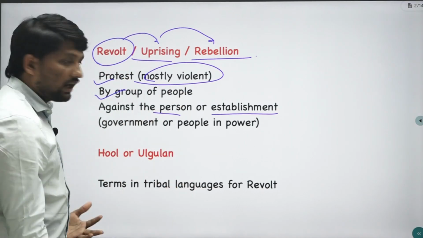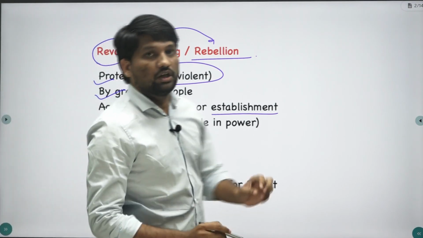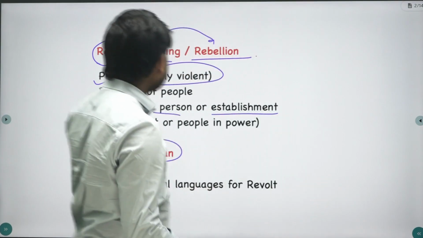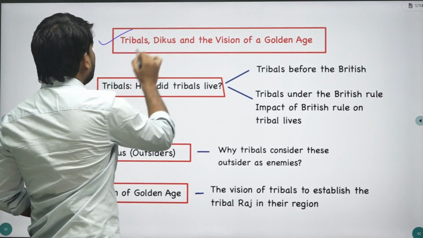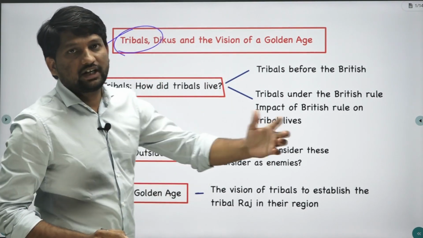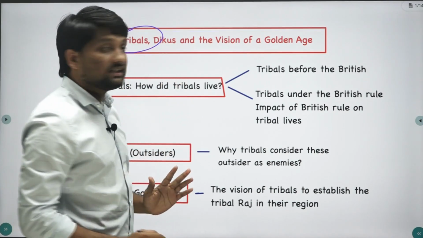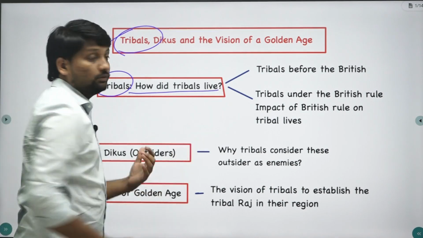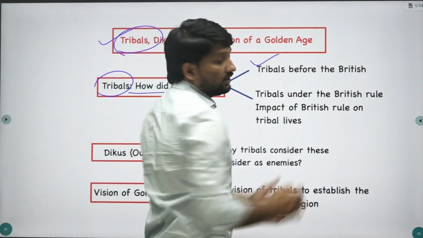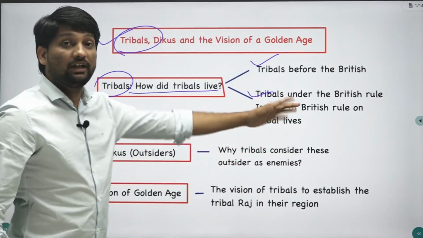But in certain tribal languages, you see these terms hul or ulgulan, these are also used for revolt. So in this fourth chapter, we are going to see how the East India Company's rule, British rule in India, affected these tribal peoples. So, how did tribals live? Tribals before the British, tribals under the British, and the impact of British rule on tribal lives.